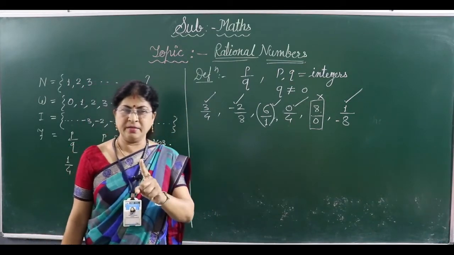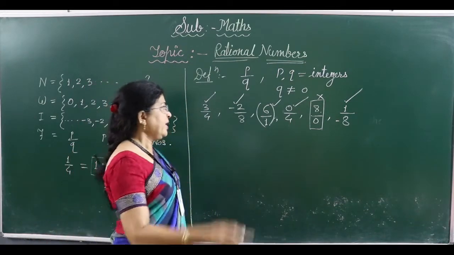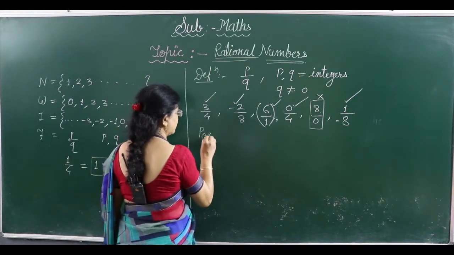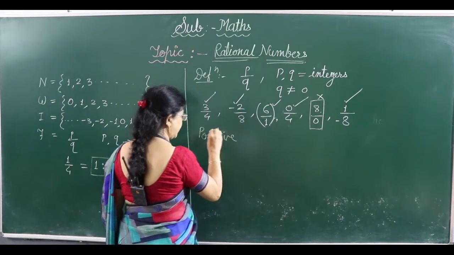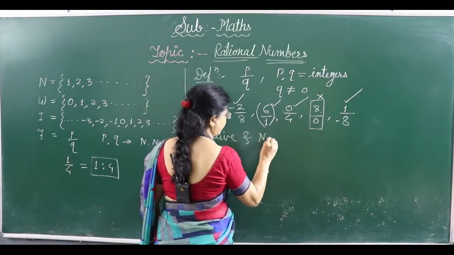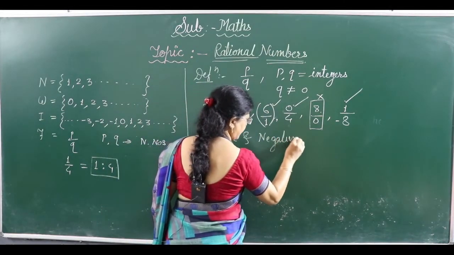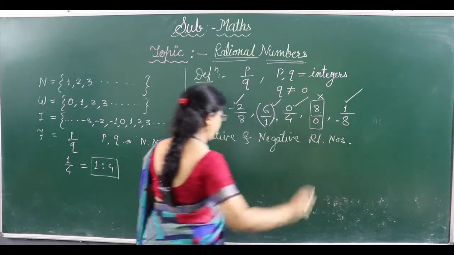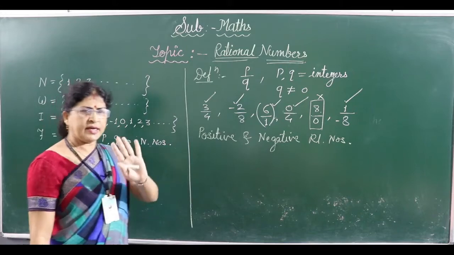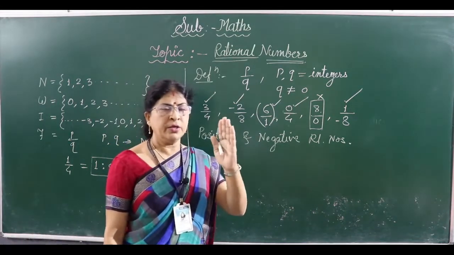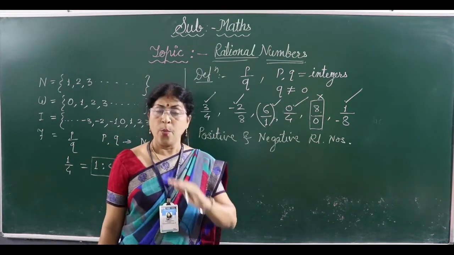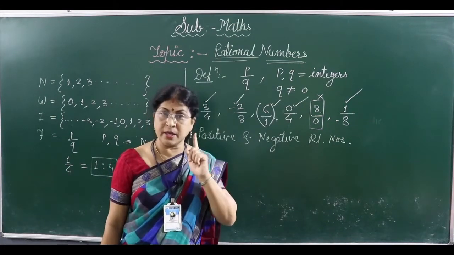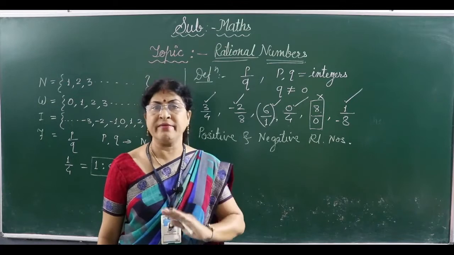This point is clear? Okay, now next we will see the positive and negative rational numbers. What are positive and negative rational numbers? It's very easy. See, I am writing in short for rational numbers. Positive means the rational numbers with numerator and denominator both are having same sign, means both are having either positive sign or both are having negative sign.